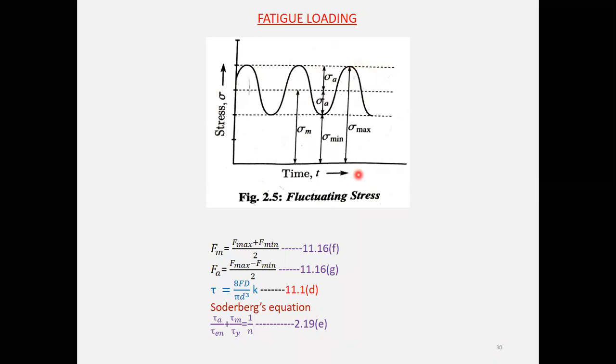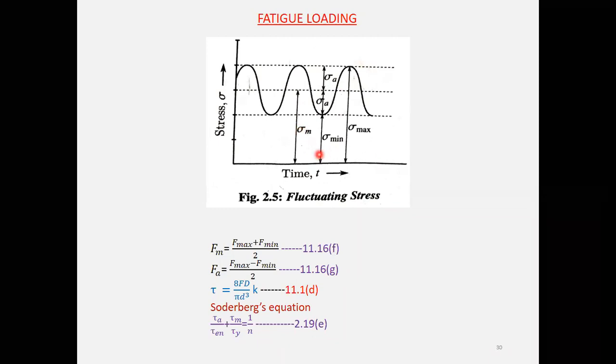On the x-axis you can see the time. With respect to time, these are the stresses you can observe on a material when it's subjected to fatigue loading. This is the mean stress, and this is the minimum stress.